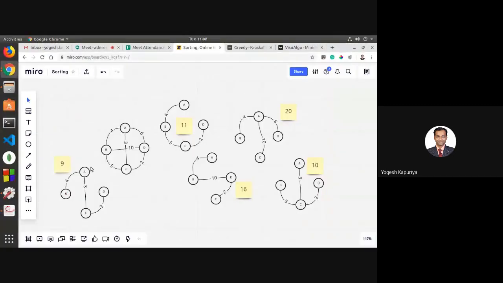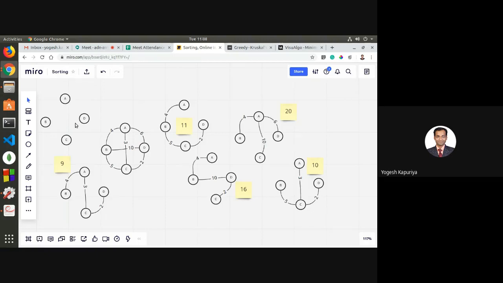So you can start with no edges, and start with something like this. That means initially all the vertices are not connected.